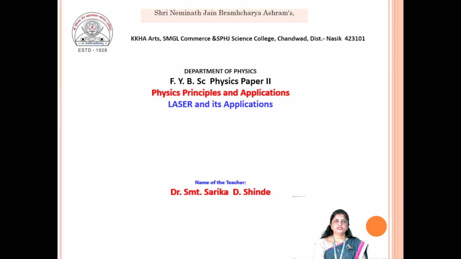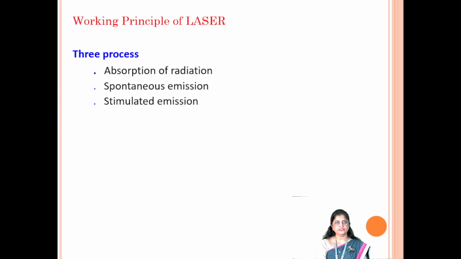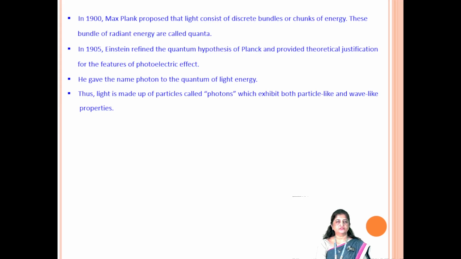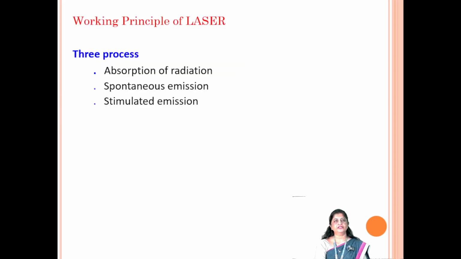Today we are going to study about laser and its application. But before studying laser and its applications, we will see how lasers are formed or how we can prepare laser. For the preparation of laser, the working principle of laser depends upon three processes: absorption of radiation, spontaneous emission and stimulated emission. We will see these three processes step by step. First one is absorption of radiation, but before that we will see how these lasers are formed.